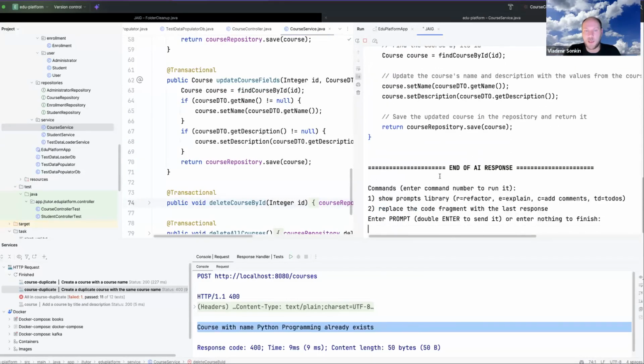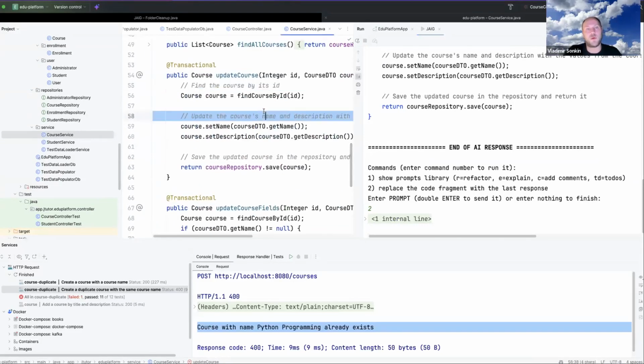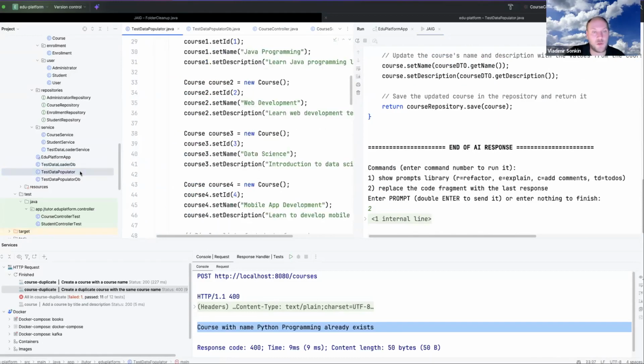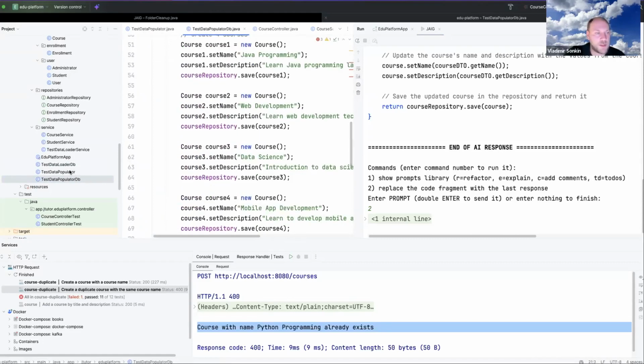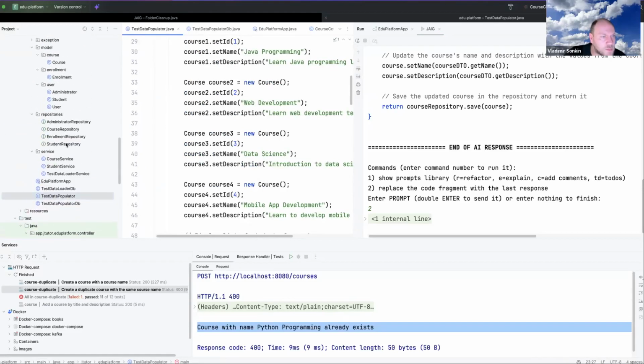Okay, it added comments, and I'm able to press 2 to replace the initial code fragment with the response. Okay, 2 is applied, and the comments were added. You can see it is very easy to make some change in the code this way. So this is not unique. There are plugins which are doing about the same, but this feature is also built into JAIG. So we're able to do anything with the code. For example, if we have, where is our program?